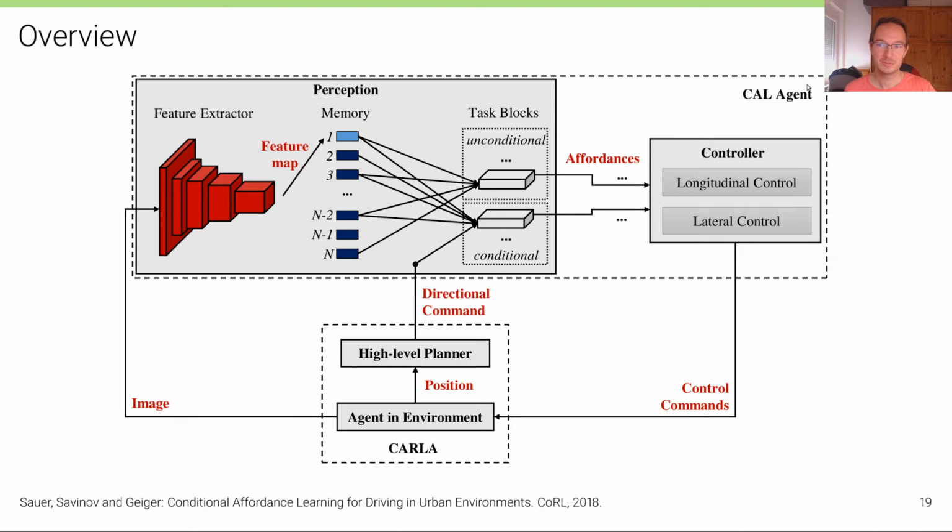The conditional affordance learning agent then takes this image, actually uses multiple images over time, extracts features from a number of recent images, a history of recent images, and puts these features into a memory. And this memory is then accessed by the task blocks with a multi-layer perceptron that predicts the affordances. And as you can see, some of the task blocks are unconditional and some are conditional.